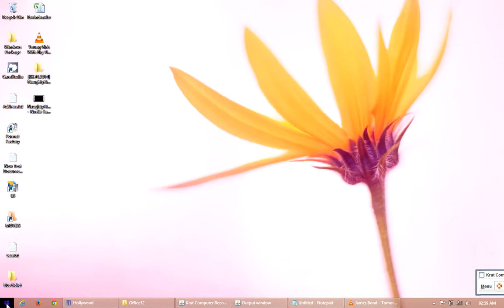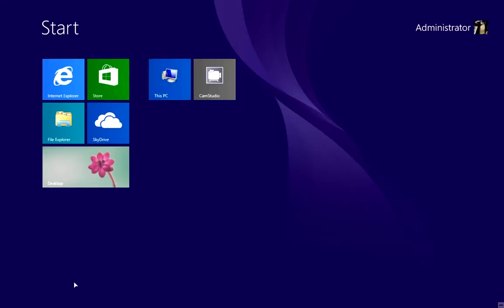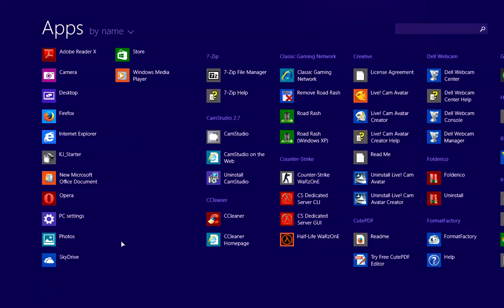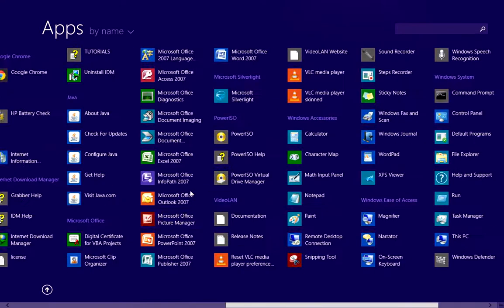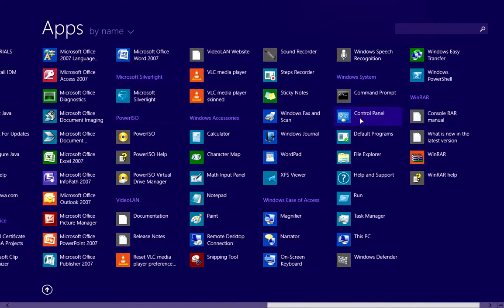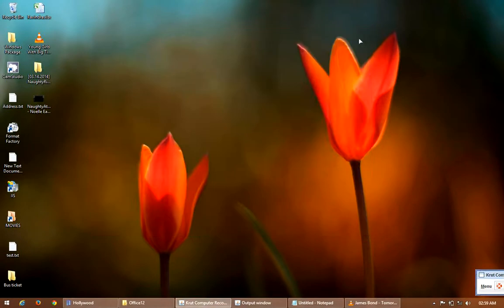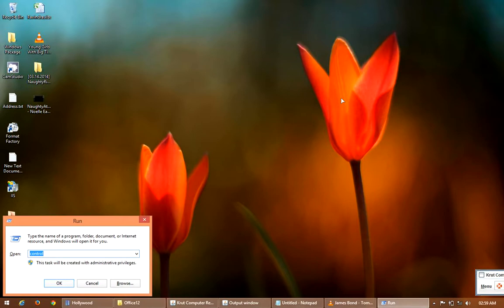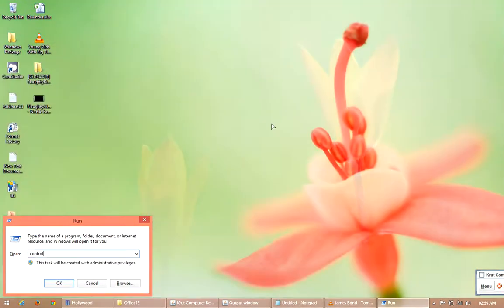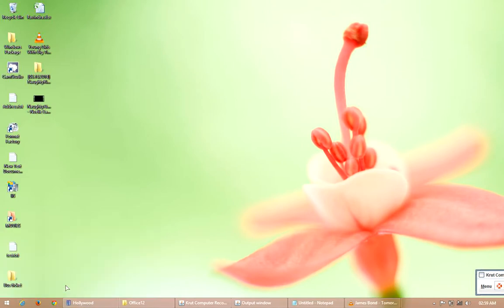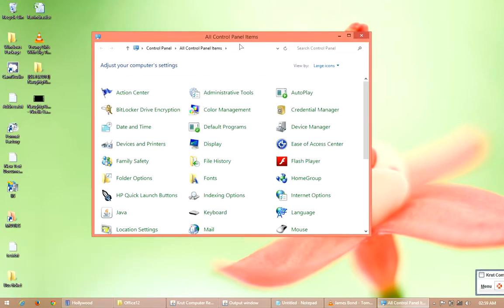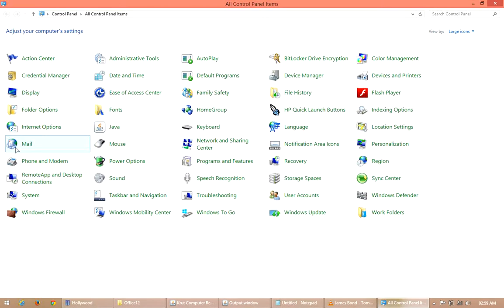For that just click on Start and go to Settings and Control Panel. Here open your Control Panel, or else just close it, go to Run and type control and click on OK. So it will also open the Control Panel window. Here you can see the Mail option is available. Just click on Mail.